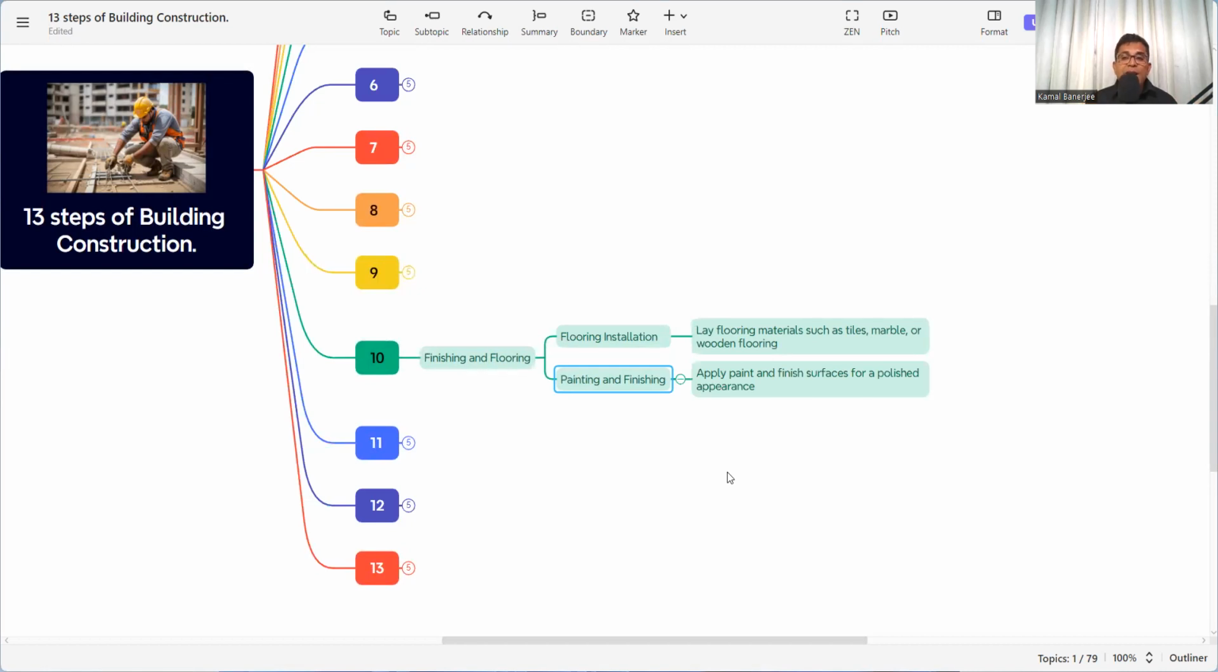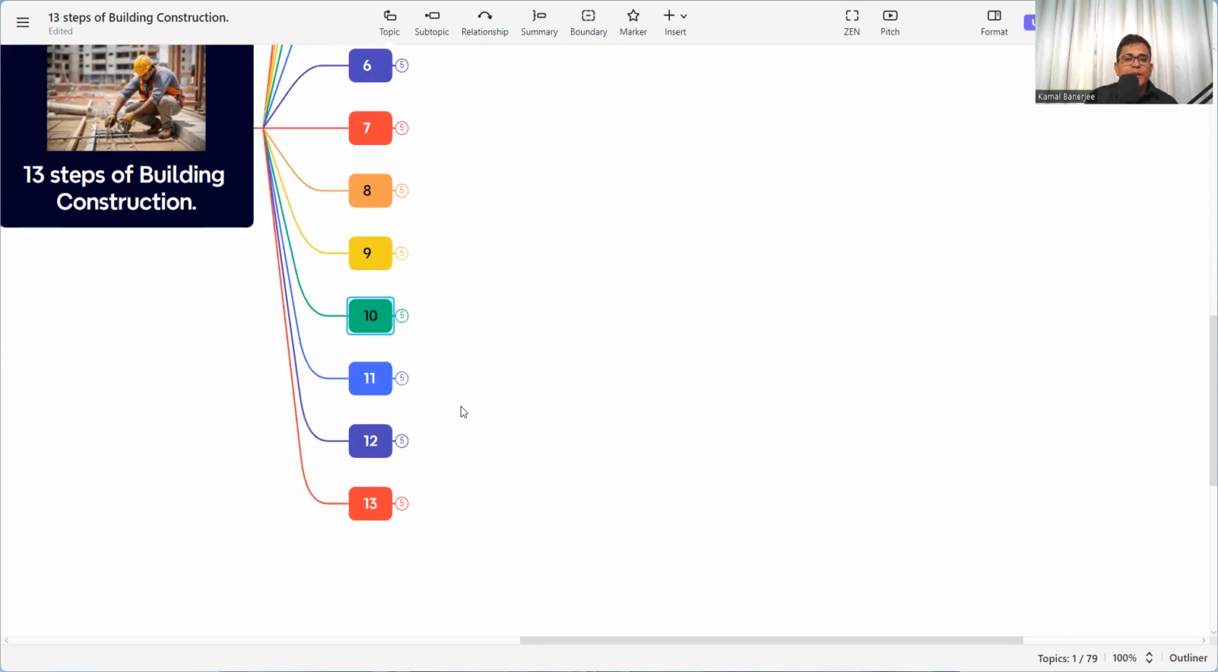Now on the wall, we need to do the paint. Maybe it's a paint, maybe the wallpaper, maybe some cladding walls, whatever the requirement of the client or as per the drawing, we need to do the finishing and the flooring work.